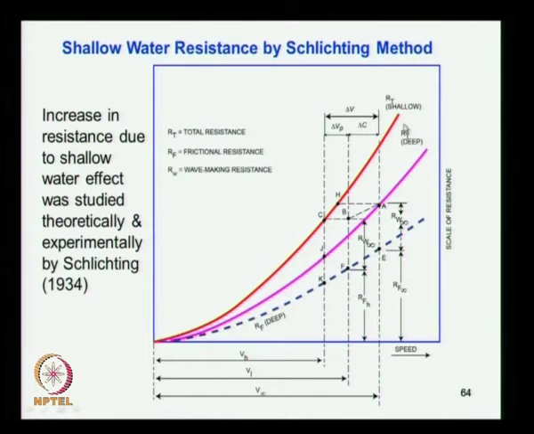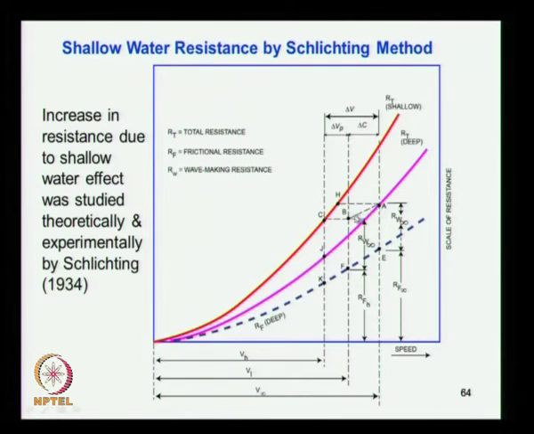This is the deep water resistance, which you estimate through any of the methods, maybe the Guldhammer-Harvald method, or other methods we will see later. So this is easily available. For this resistance, you take a point A here, and ask what would be the speed of the vessel when it operates in shallow water.